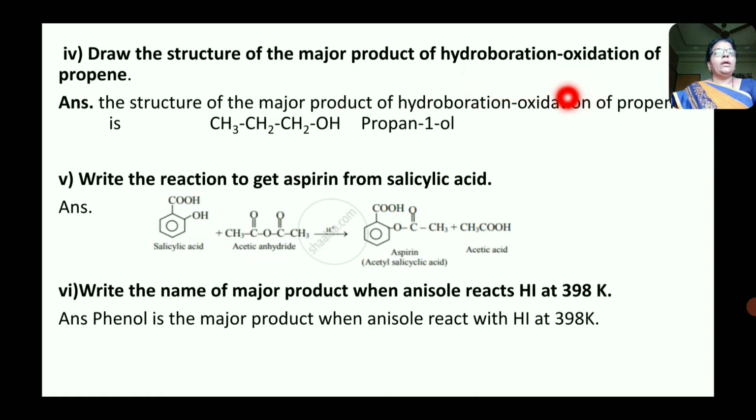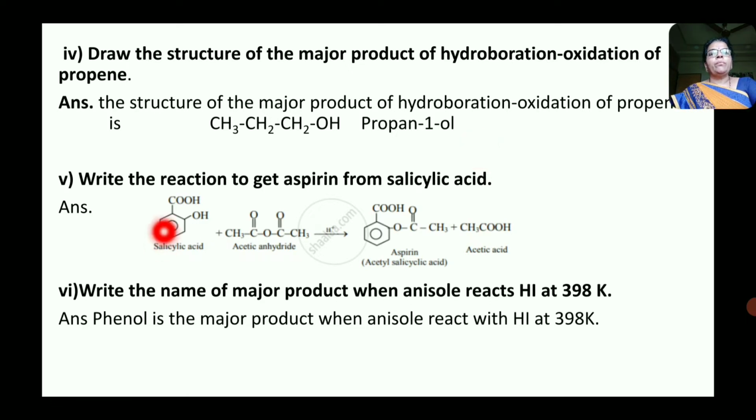Now here, when alkenes undergo hydroboration oxidation, formation of primary alcohol takes place, and the major product of hydroboration oxidation of propene is CH3CH2CH2OH, that is propan-1-ol, which is a primary alcohol.